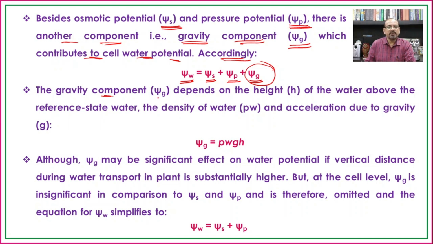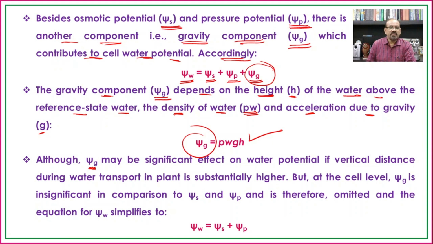The gravity component, psi g, depends on the height, h, of the water above the reference state water, means how much height the water should be raised, then the density of the water, which is denoted by rho w, and the acceleration due to gravity, g. So the formula to calculate the gravity component is psi g equals rho w g h. On that basis we can obtain the value of the gravity component.